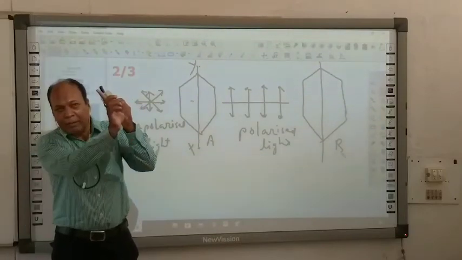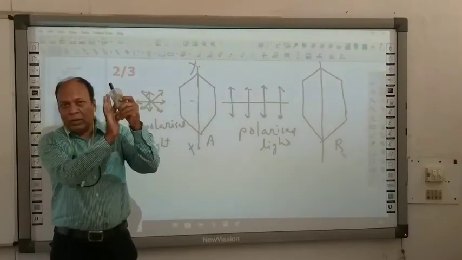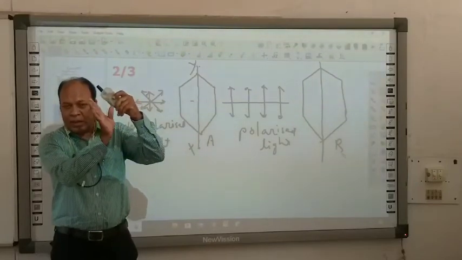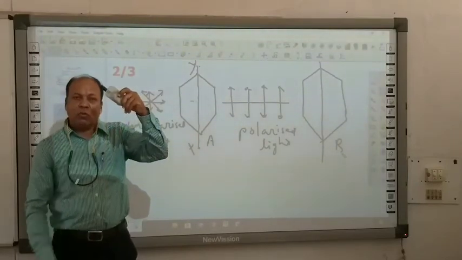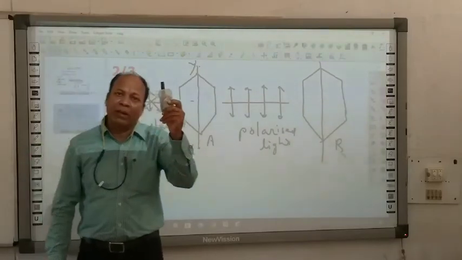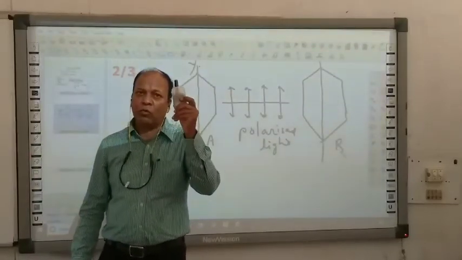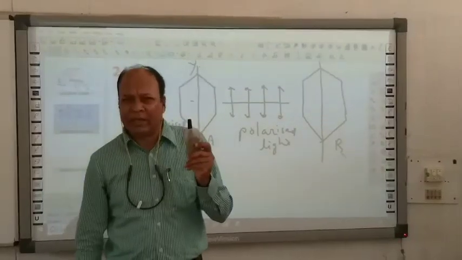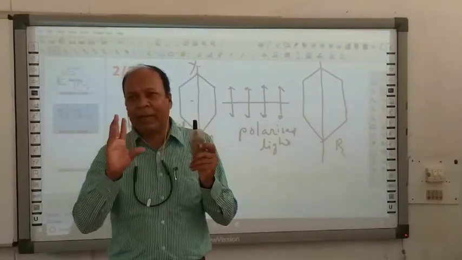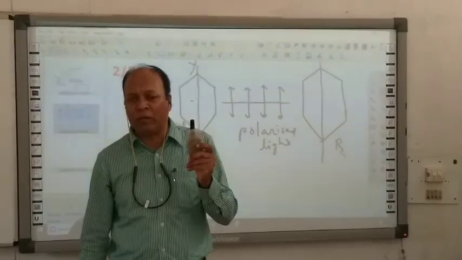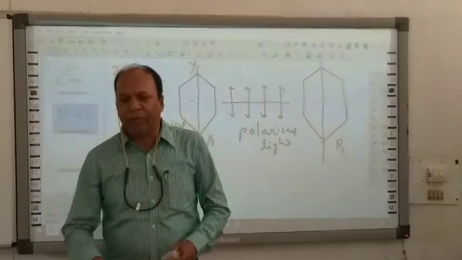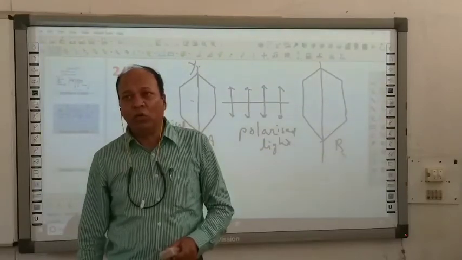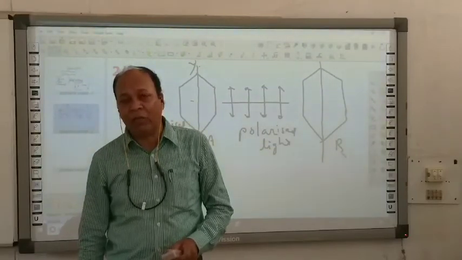So some vectors may again be parallel to this crystal, so again light will pass through it. Again I rotate, again light will pass through it. So if we view the light from the other side of this tourmaline crystal, we will observe no change in intensity. That means when unpolarized light falls over this crystal and you rotate it, you will find no change in intensity of light.